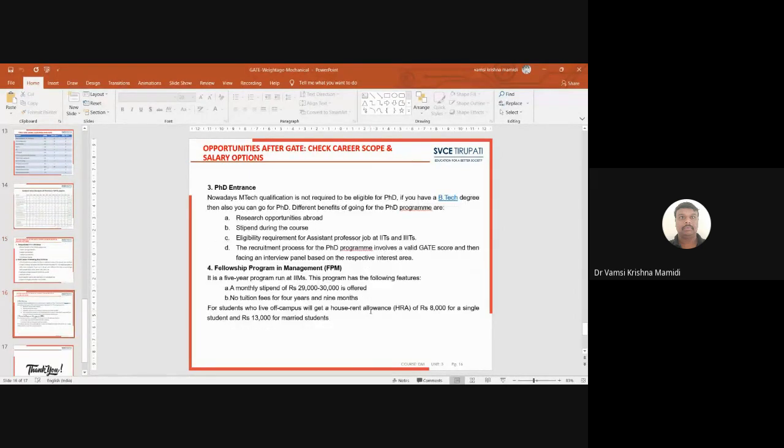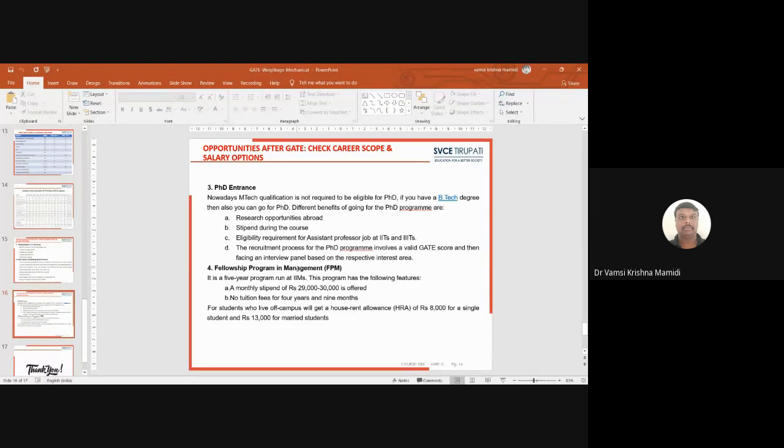Next, nowadays for PhD entrance, if you have a GATE score, you can directly go for the interview at any center. That means if an MTech student cleared the GATE exam and secured a good GATE score, he can apply for a PhD. Some universities abroad, like NUS, National University of Singapore, and others, accept our GATE score while applying for PhD interviews. This is one of the important benefits.